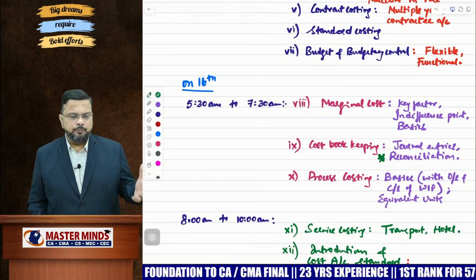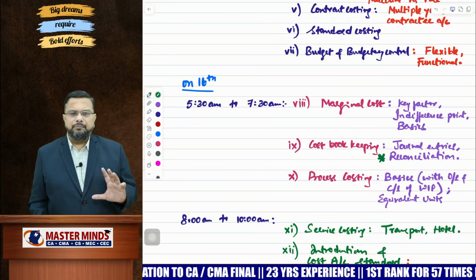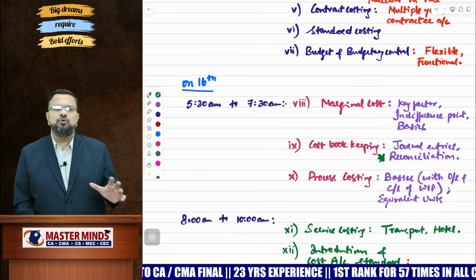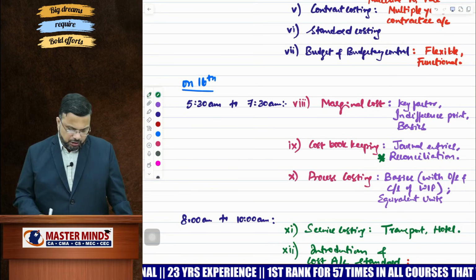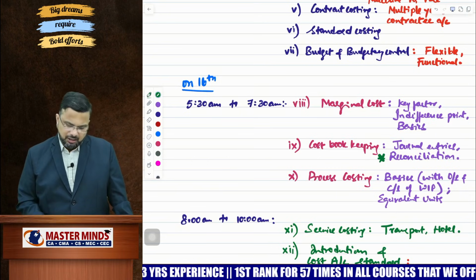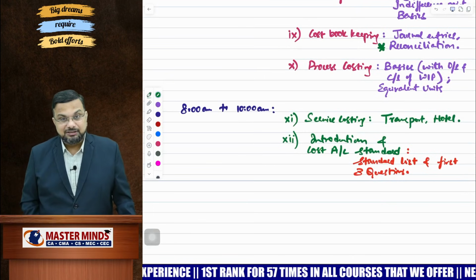I'm not expecting you people to solve each and every problem. The minimum thing that you can do is that you can do that on calculator. Because you don't have ample time, my dear. Now, once you have completed your breakfast, you will start your preparation by 8 to 10.